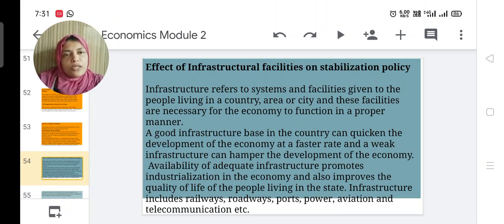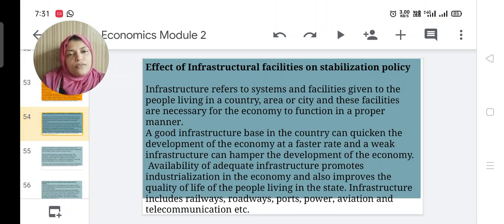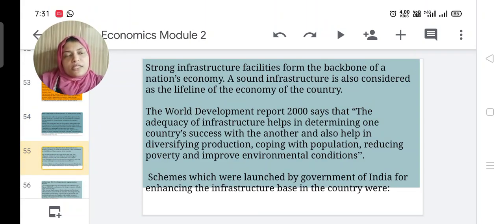The main infrastructure for a country includes railways, roadways, ports, whether air or sea, then power, electricity, aviation and telecommunication, etc. Strong infrastructure facilities form the backbone of a nation's economy. A sound infrastructure is also considered the lifeline of the economy of the country.